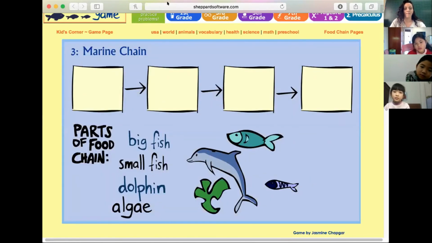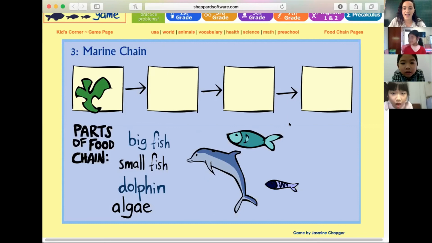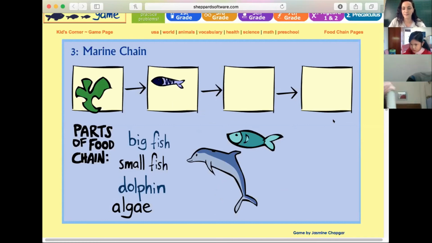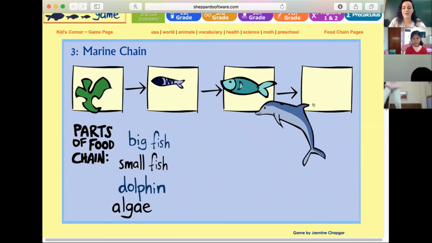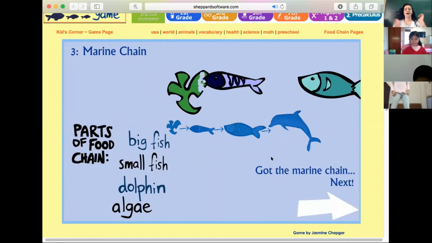Number 3, marine chain. All right, let's see some marine animals. We have a big fish, a small fish, a dolphin, and algae. Algae. Good. And the second? Great job. Small fish. The third one? Big fish. And the last one? Dolphin. Good job. Got the marine chain. Next,